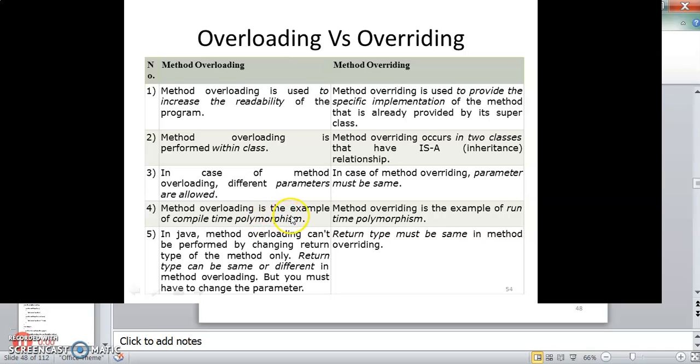Method overloading is an example of compile time polymorphism. Method overriding is an example of runtime polymorphism. In Java, method overloading can't be performed by changing the return type of the method alone. The return type can be the same or different in method overloading, but you must change the parameters. The return type must be the same in method overriding.